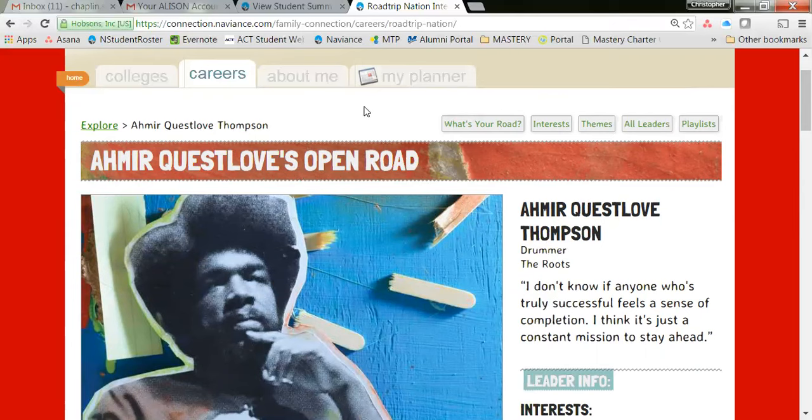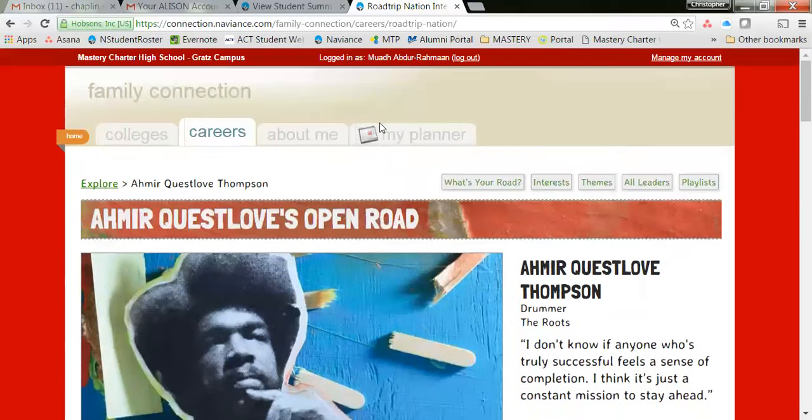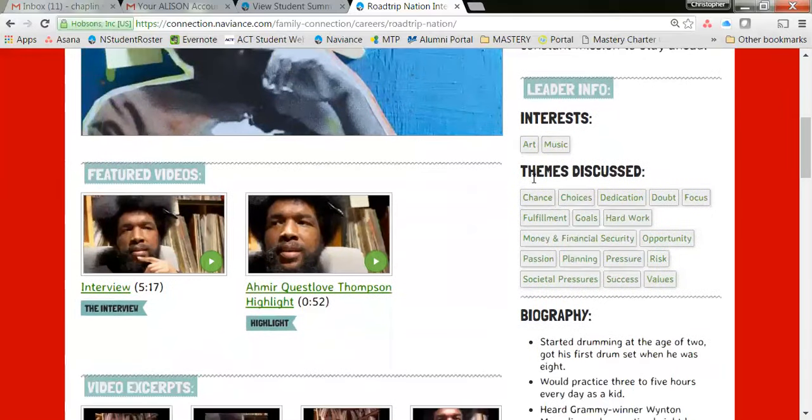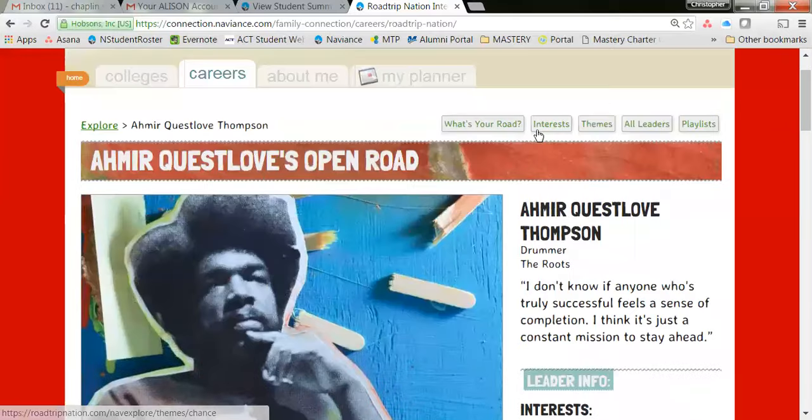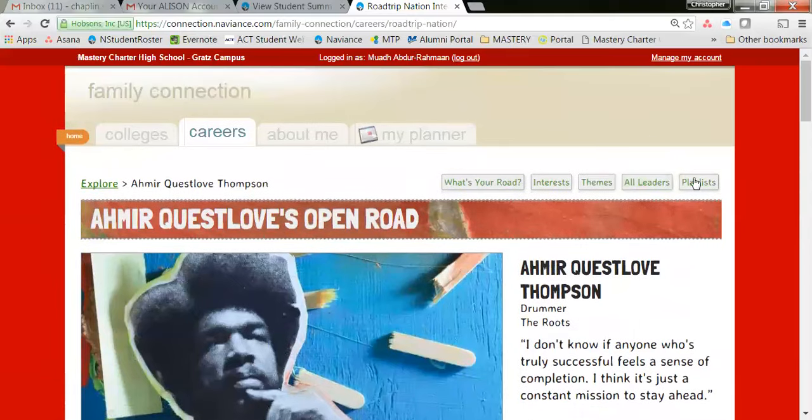All right, so play around with this. You can't mess it up. You can click around all you want. You can search by interest, you can search by themes once again, and you can also search by playlist. So hopefully this quick overview was helpful for you.